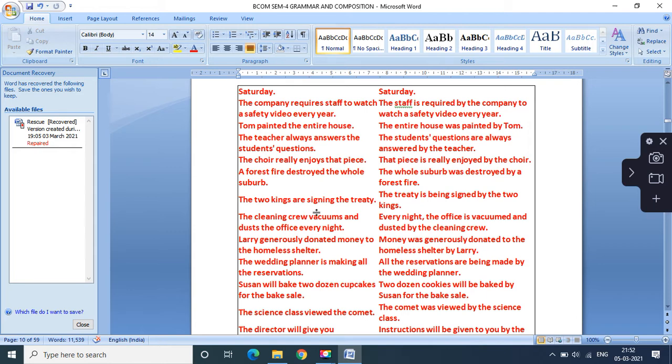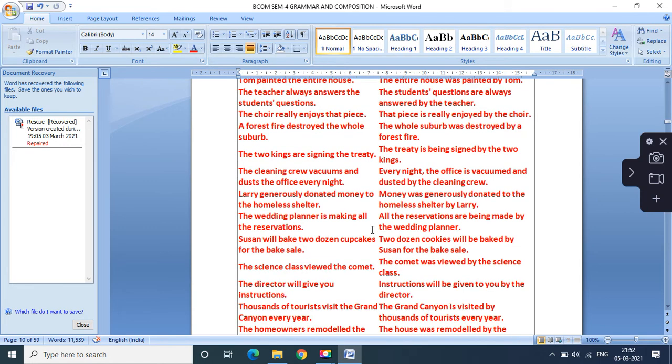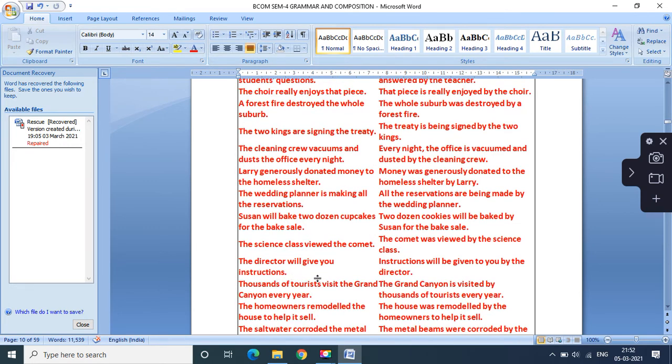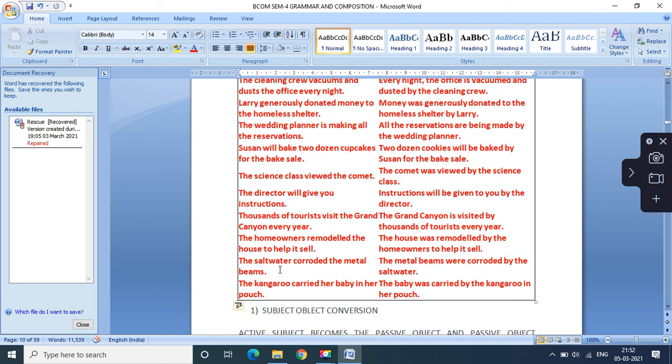Then let us take this example. The two kings are singing the treaty. The treaty is being sung by two kings. The director will give you instructions. The instructions will be given to you by the director. The salt water corroded the metal beams. The metal beams were corroded by the salt water. The kangaroo carried her baby in her pouch. The baby was carried by the kangaroo in her pouch.